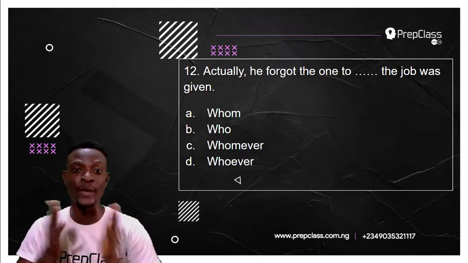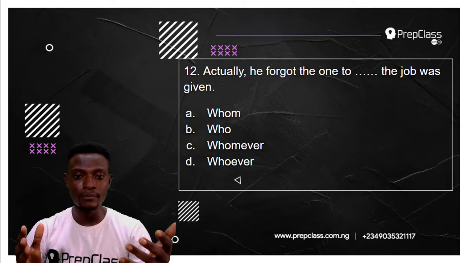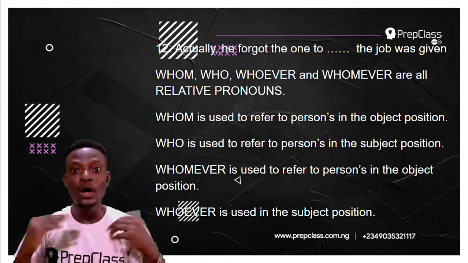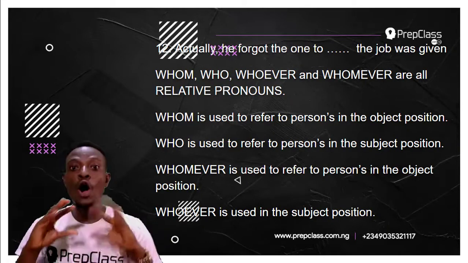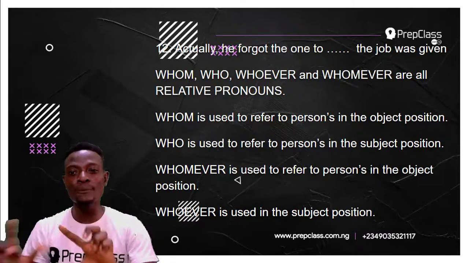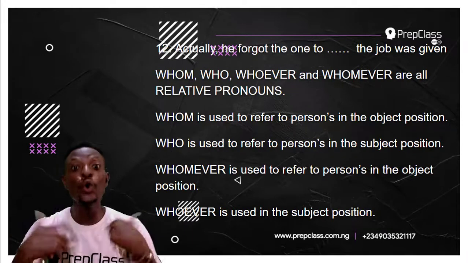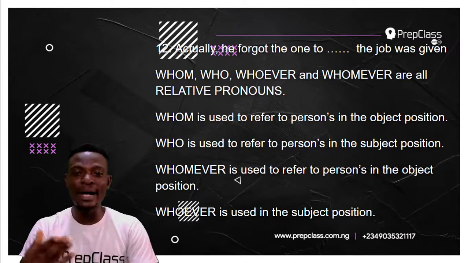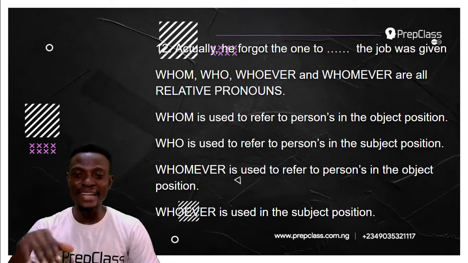Now, all of the options we have here are relative pronouns. Whom, who, whoever, and whomever are all relative pronouns. Whom is used to refer to persons in the object position. Remember, the object is the receiver of the action or the beneficiary of the action. You are receiving the action.